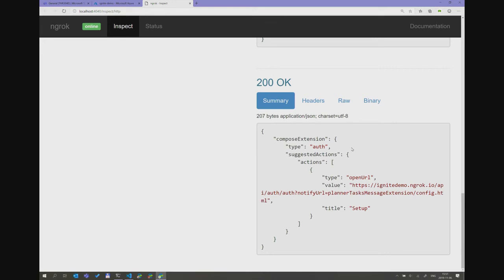And what I send here is an action of type openUrl, which means open my local URL here that will do that auth loop for me. So this is essentially how a messaging extension works. You get a command in, you send this JSON structure back in some shape or form.